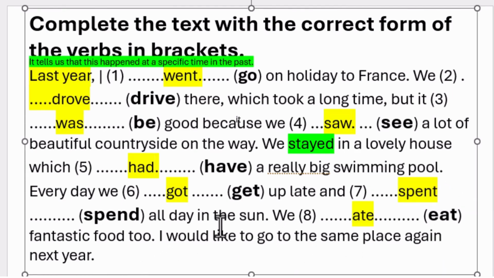Okay, now let us just read this passage again with the correct answers. Last year I went on holiday to France. We drove there, which took a long time, but it was good because we saw a lot of beautiful countryside on the way. We stayed in a lovely house which had a really big swimming pool. Every day we got up late and spent all day in the sun. We ate fantastic food too. I would like to go to the same place again next year.